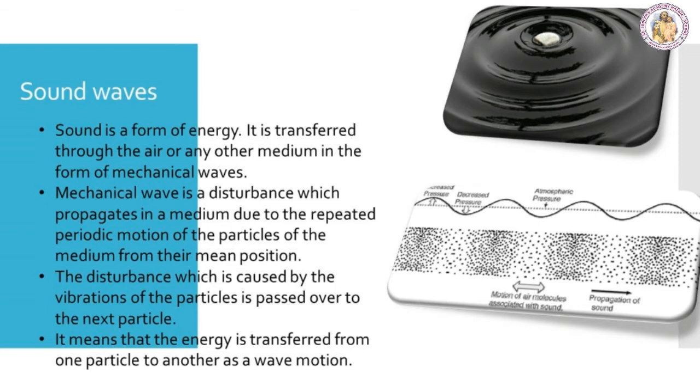Similarly, sound travels in the form of a wave. Sound is a form of energy. It is transferred through the air or any other medium in the form of mechanical waves. Mechanical wave is a disturbance which propagates in a medium due to the repeated periodic motion of the particles of the medium from their mean position. The disturbance which is caused by the vibration of the particles is passed over to the next particle. It means that the energy is transferred from one particle to another as a wave motion.